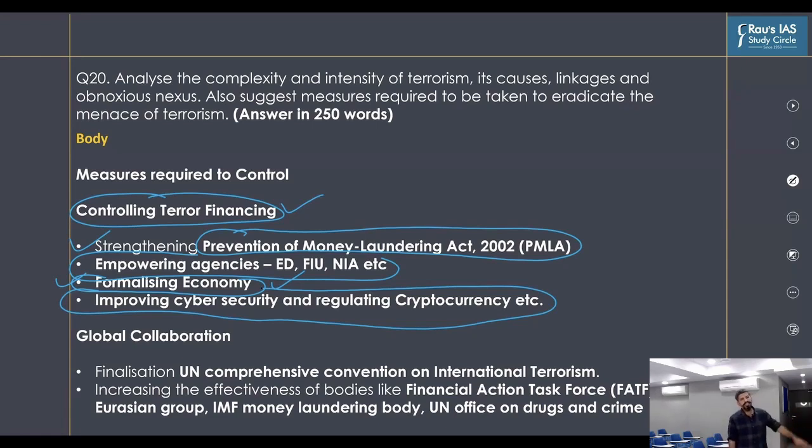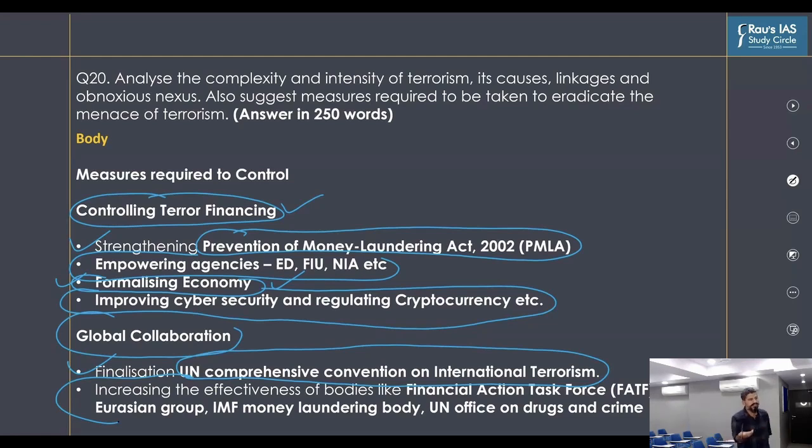Plus, beyond these, we need global collaboration, because we already saw there is lack of definition of terrorism. We need to focus on finalizing the UNCCIT, for which India has been pitching at the UN for early completion and finalization of this UN Convention on International Terrorism. Plus, we need to focus on improving the effectiveness of the bodies that are handling the issue of money laundering, like Financial Action Task Force, or the Eurasian Group, or the IMF's money laundering body, plus UN Office on Drugs and Crime. All these need to be strengthened more.